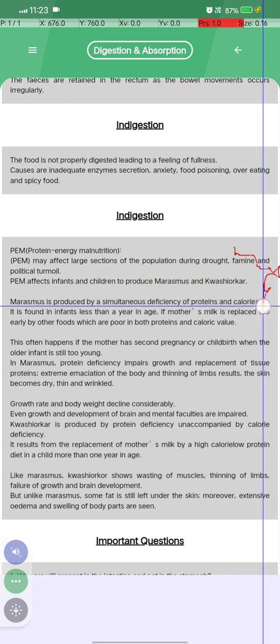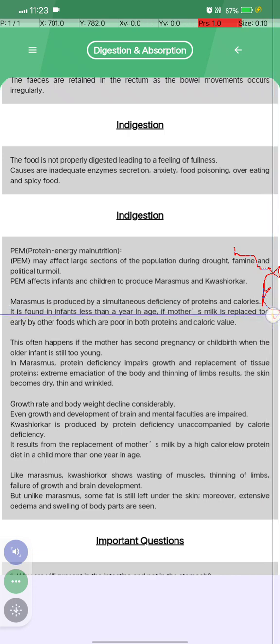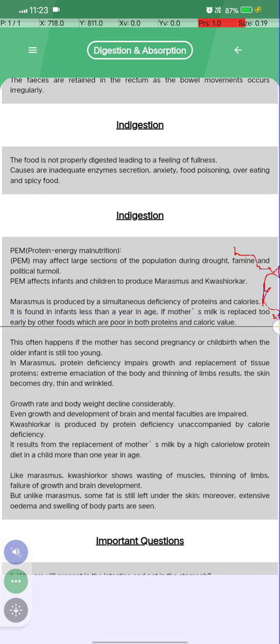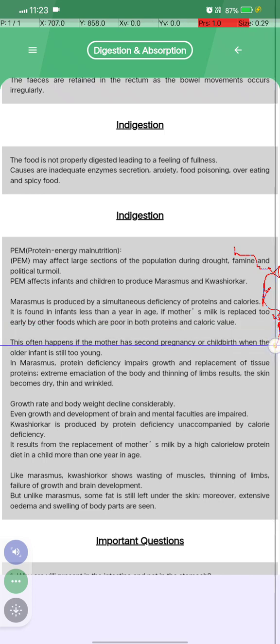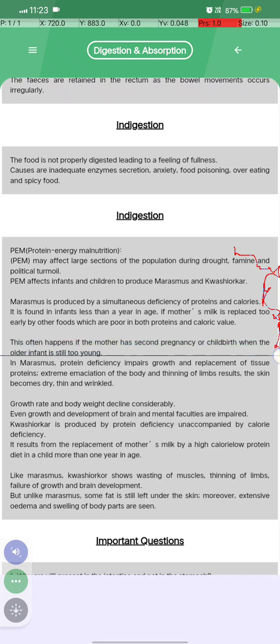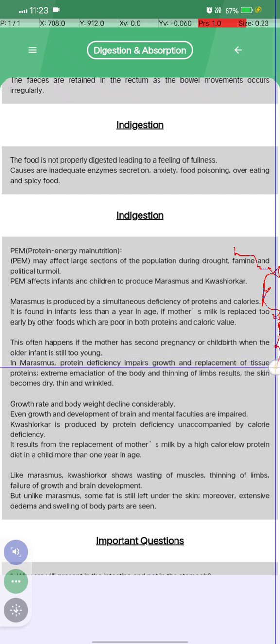Marasmus is produced by simultaneous deficiencies of food and calories. It is found in infants less than one year of age, if the mother's milk is replaced too early by food which is poor in both protein and calorific value. This often happens if the mother has a second pregnancy or childbirth when the older infant is still too young. Protein deficiency impairs growth and replacement of tissue protein, causing extreme emaciation of the body and thinning of limbs.